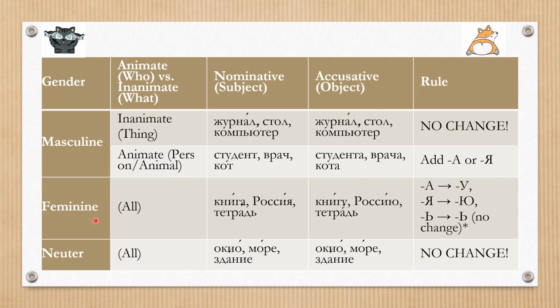For feminine gender, in all objects, both inanimate and animate, we change а to у, я to ю, and soft sign stays the same. So for example, книга, книгу, Россия, Россию, тетрадь, тетрадь. Neuter gender. For all nouns, animate and inanimate, the endings don't change. So, for example, окно, окно, море, море, здание, здание.